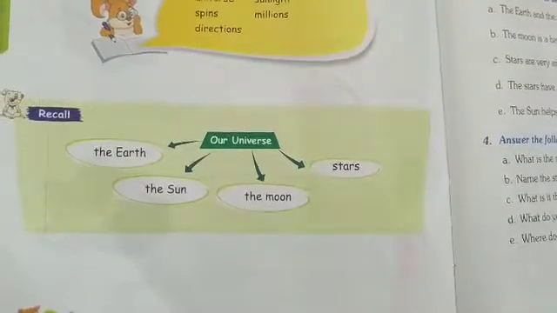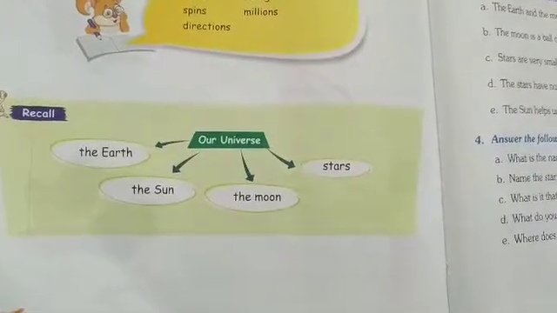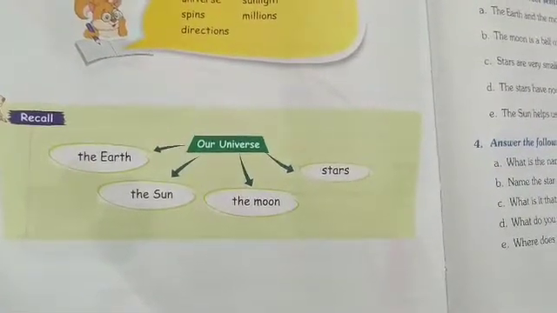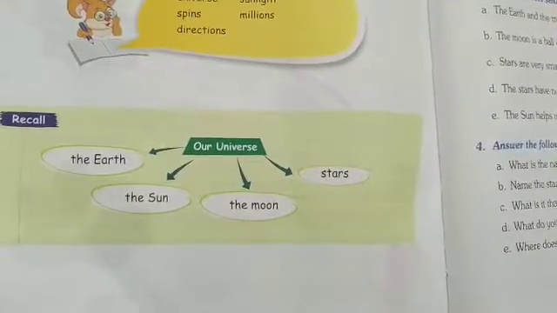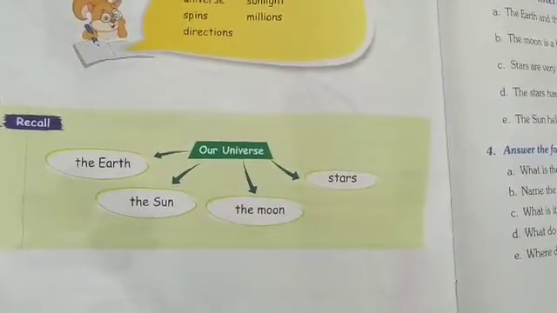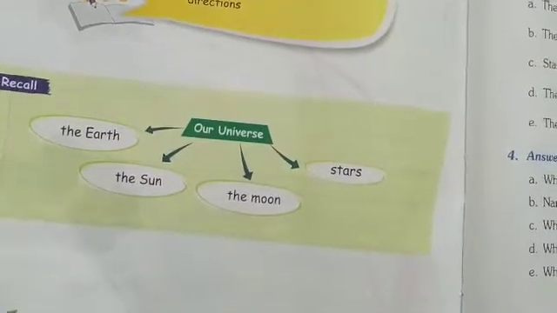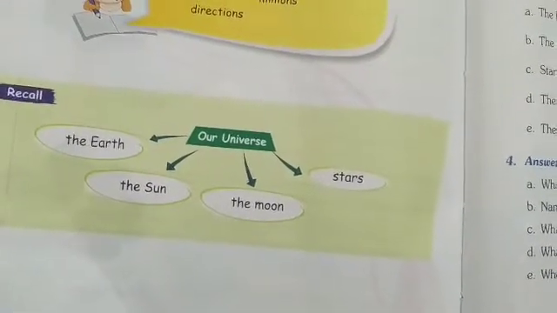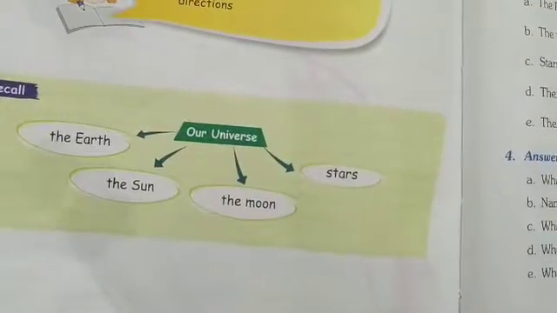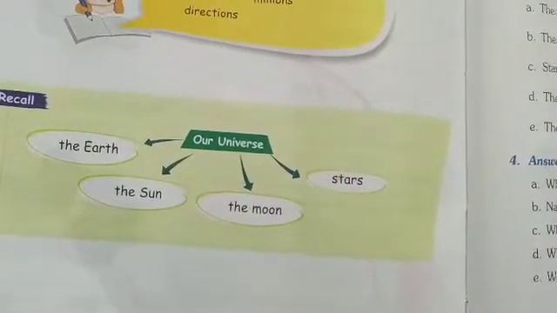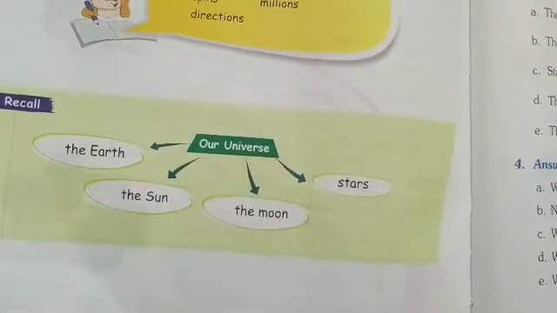Okay, Nana. Next, the moon. We see the moon in the night time. It also looks like a ball, like the earth. The moon also does not have its own light. It gets light from the sun only. Next, stars.